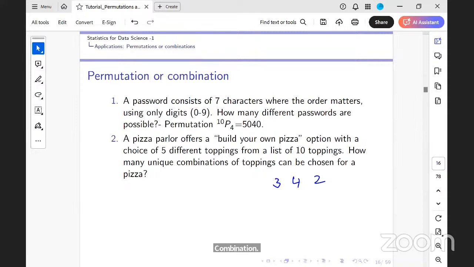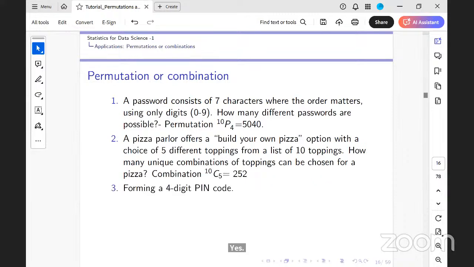But what does matter here? Is repetition allowed or not allowed from the context? Repetition is not allowed, ma'am. Why? Unique. The word unique is there. The minute I say it is unique, I am not allowing repetition. Is that clear? Yes, ma'am. So from the context of the problem, you can decide whether it is a combination or a permutation. And this is going to be just 10C5.